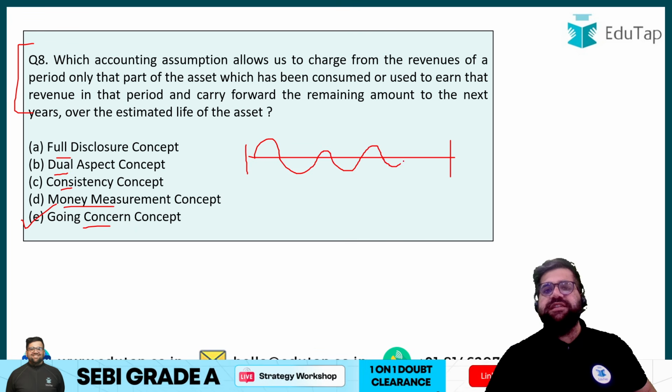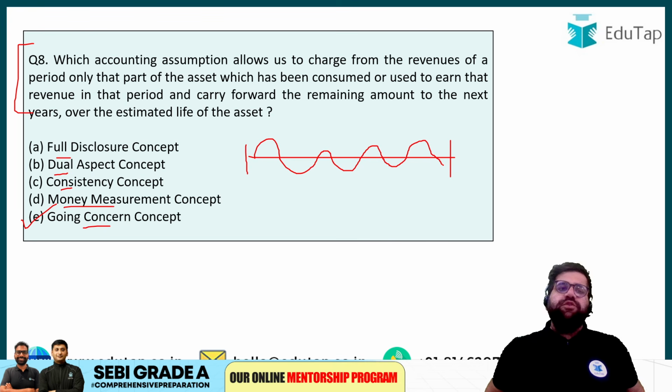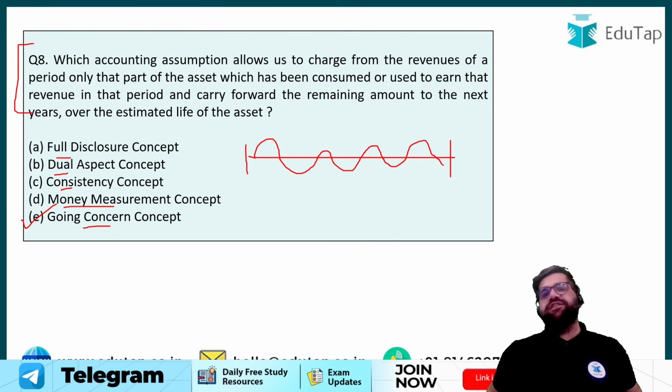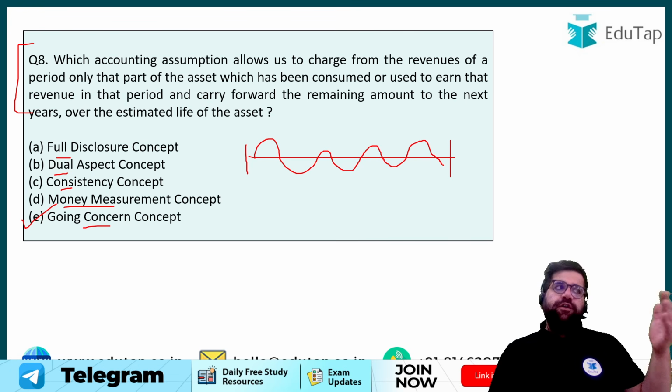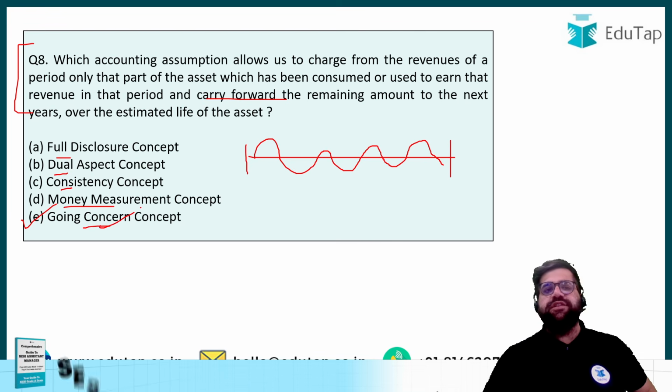Because if expenses are not carried to the next year, or if incomes are not carried to the next year, then your business won't survive, right? So over here, yes, the most appropriate answer should be matching, but matching is not given in your options list. Therefore, I'm going with going concern. It makes sense also, because my business will go on for a period of time. Therefore, going concern is the right answer over here.